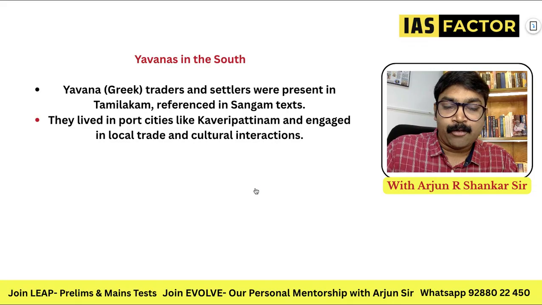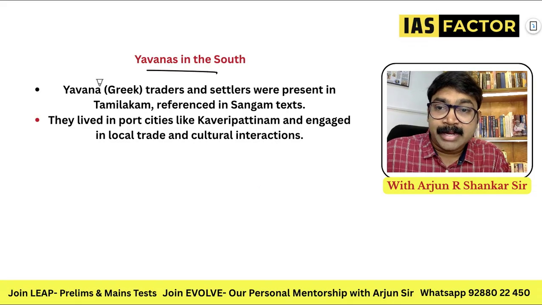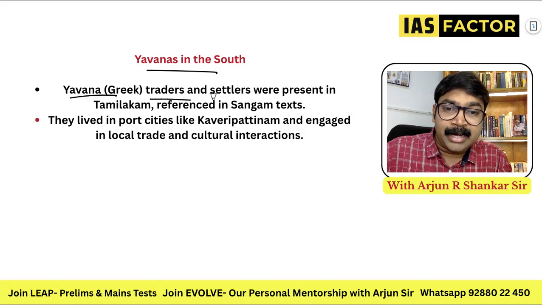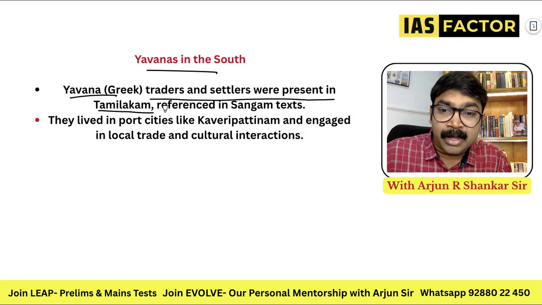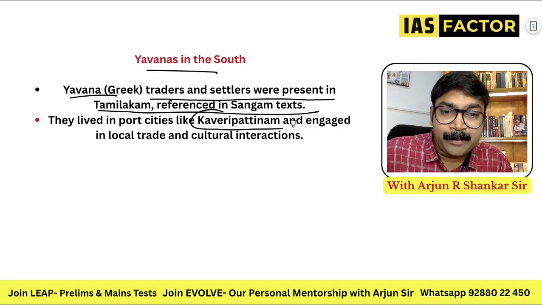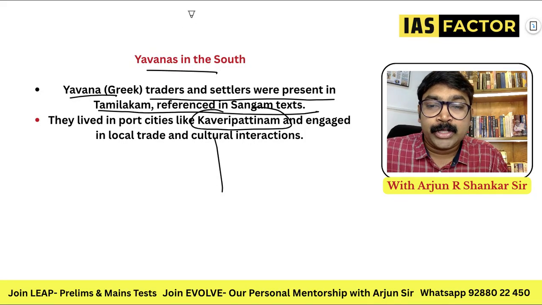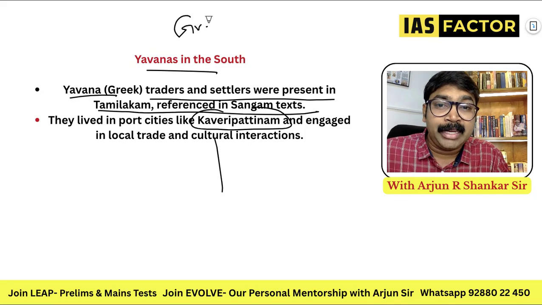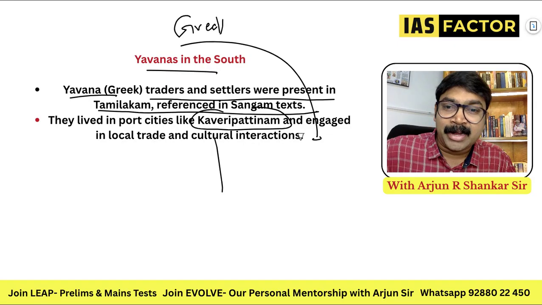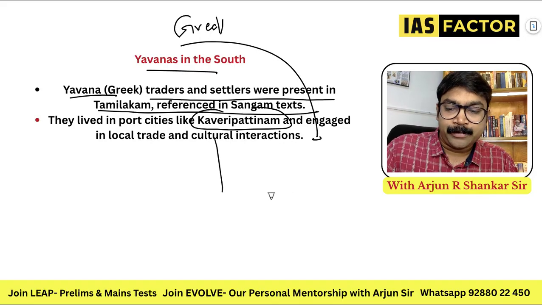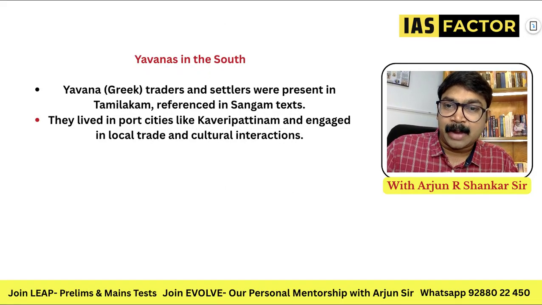And Yavanas in the south. So have an idea, what do you mean by the Yavanas in the south? Yavana means Greek. Greek traders and settlers were present in Tamilagam, with references in the Sangam text. So they lived in port cities like Kaveripattinam and engaged in trade. So you can even confirm the Greek reference of trade even in Tamil Nadu. That sounds a really good thing. So even there are trade systems in Tamil Nadu.